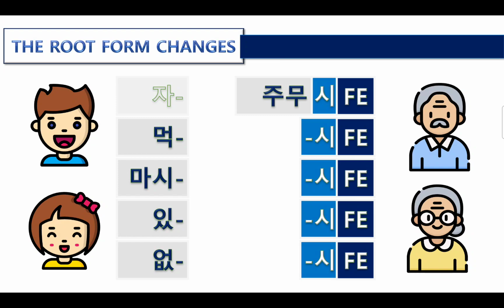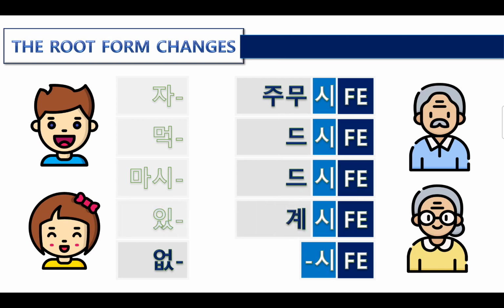No more 자. Okay, 먹다. When they are combined with 시, 드시, right? 드시. And 마시, same. 마시, 드시. 드세요. And 있다, be there or stay. 있다 when they are combined with 시, 계시다, 계시. Okay, and 없다, is not there. So 안 계시다. Okay, 주무시다, 드시다, 계시다, 안 계시다. These are exceptions, so you need to memorize.